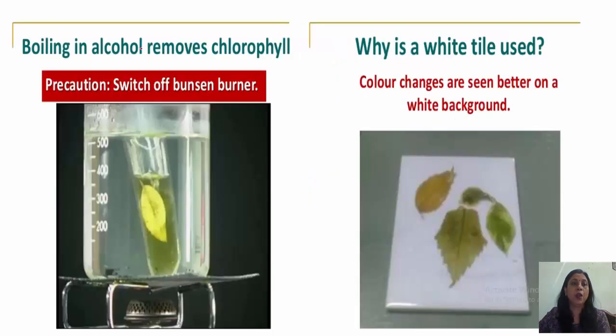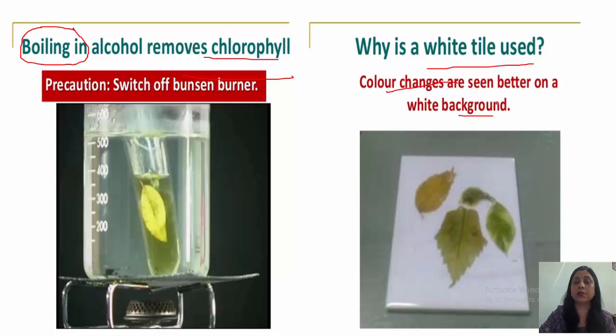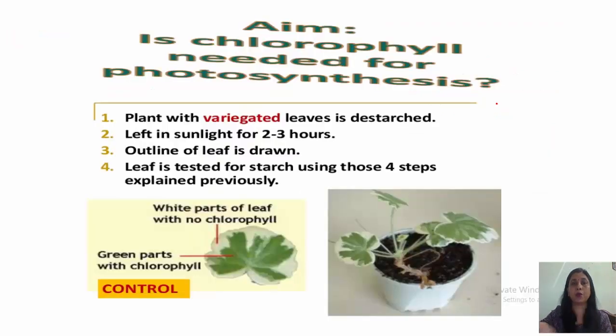Okay. What happens by boiling the leaf in alcohol? It removes chlorophyll. Okay. And why is a white tile used? White tile is used so that the color changes are seen better. Okay. They are seen better on white background.